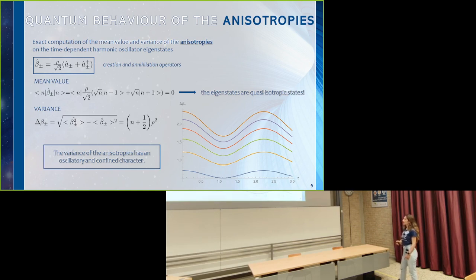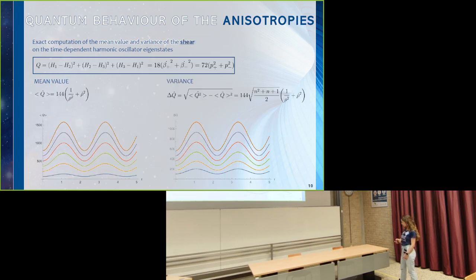And the variance takes this expression, and as you can see, for different energy levels, the behavior is confined and has an oscillatory character, arbitrarily close to the bouncing point too. So in this case, if we start with a quasi-isotropic state for the universe, the anisotropies are under control during the evolution.